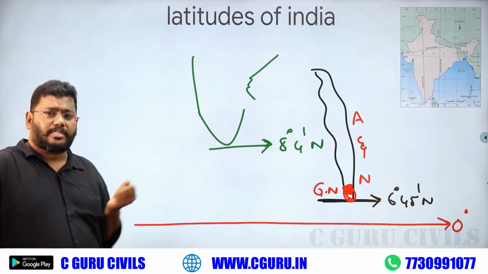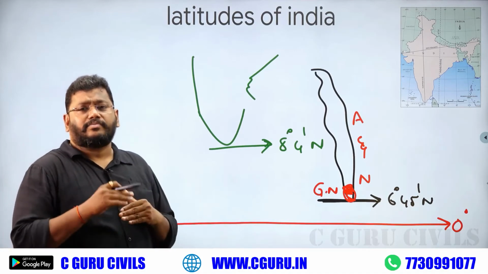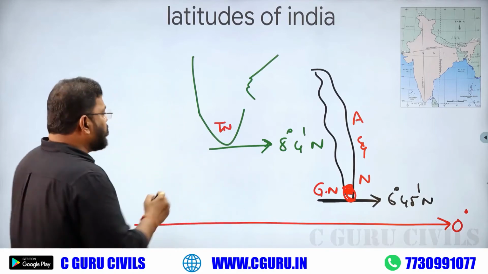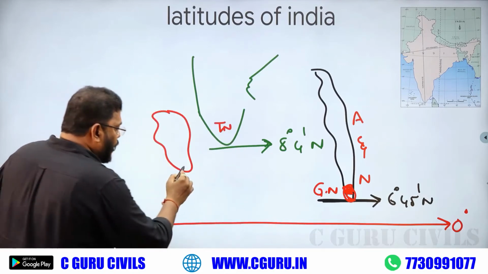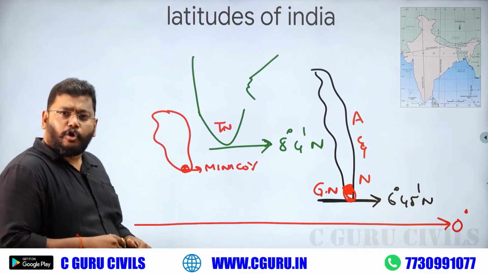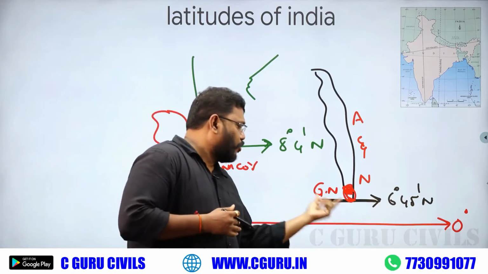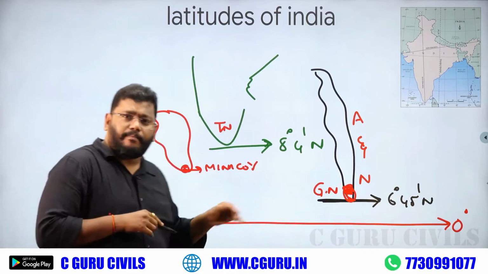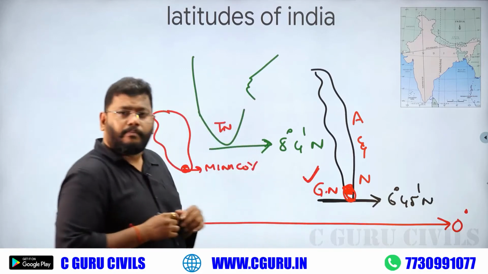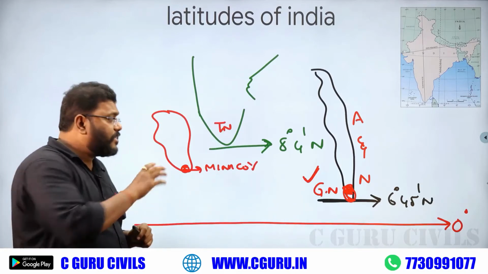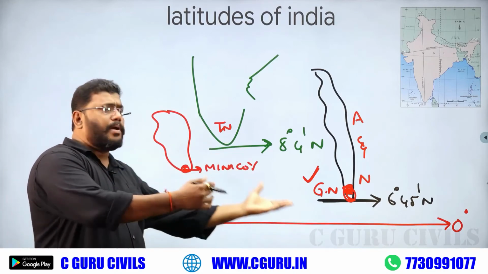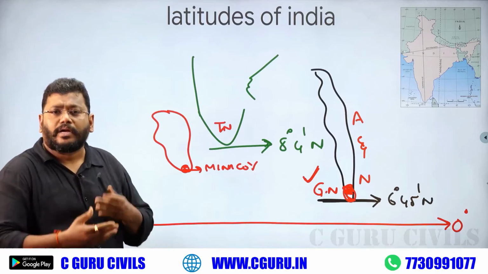So, there are so many questions. Which Indian state is closest to the equator? Tamil Nadu. Which Lakshadweep island is closest to the equator? Minicoy. Which Andaman Nicobar island is closest to the equator? Great Nicobar. And of these three, which one is closest to the equator? Great Nicobar. Okay, it's the difference. Actually, India means mainland, Lakshadweep, Andaman Nicobar. All come under our country.